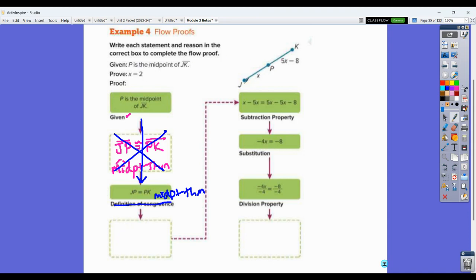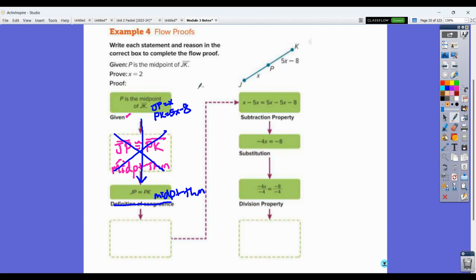We're given that JP is equal to X. And actually, we should have that back up here in the given. We should have that JP is equal to X, and we should have that PK is equal to 5X minus 8. Those are given in the diagram, which is also a given statement there.